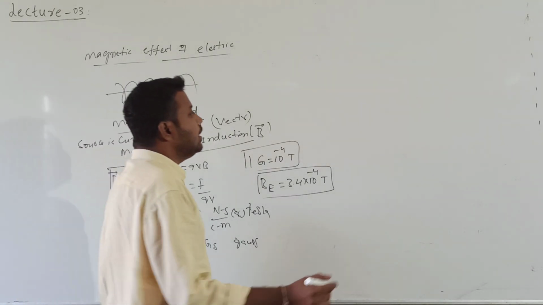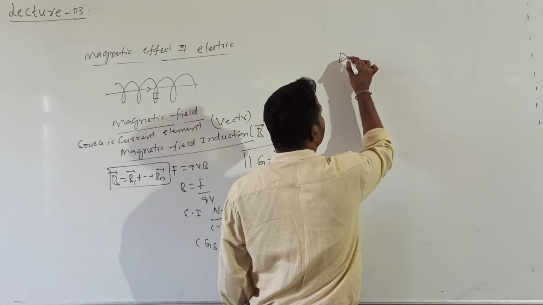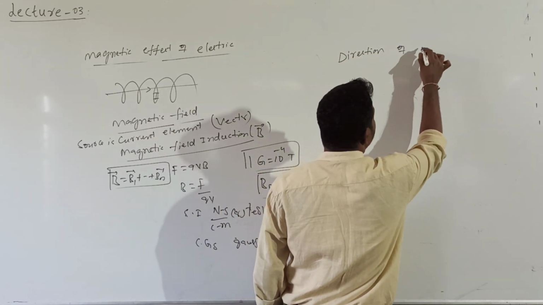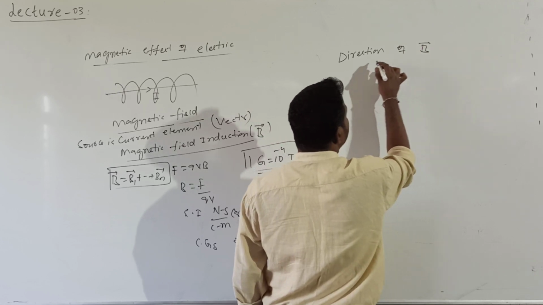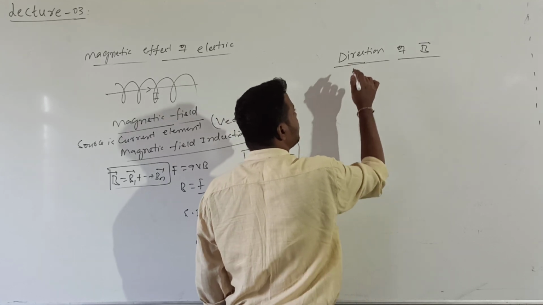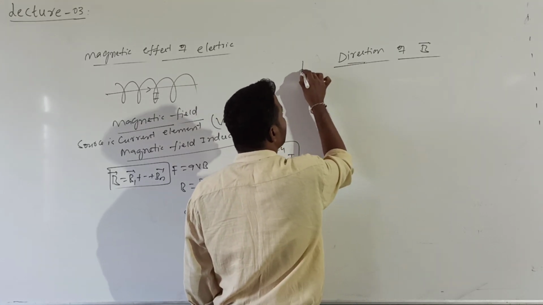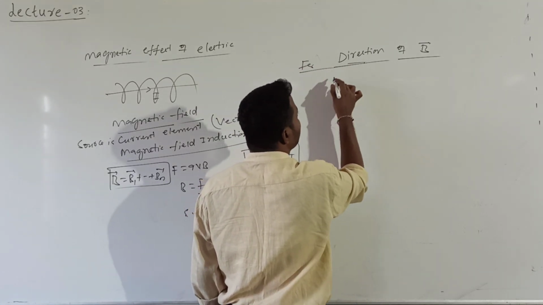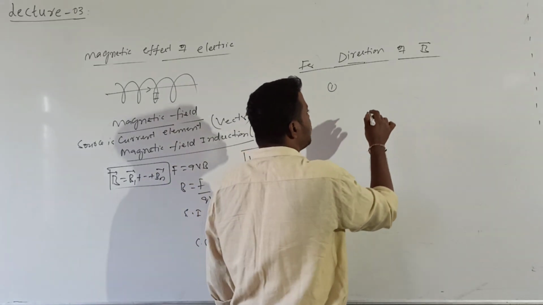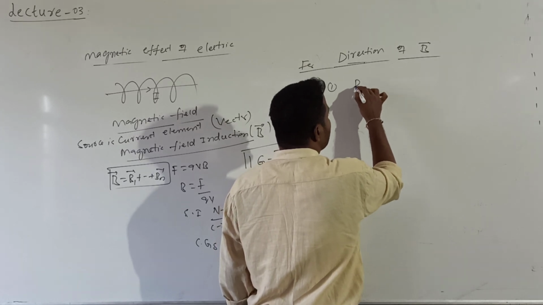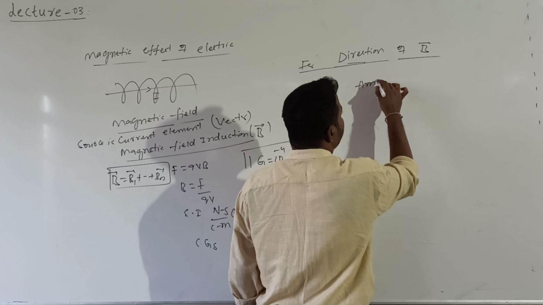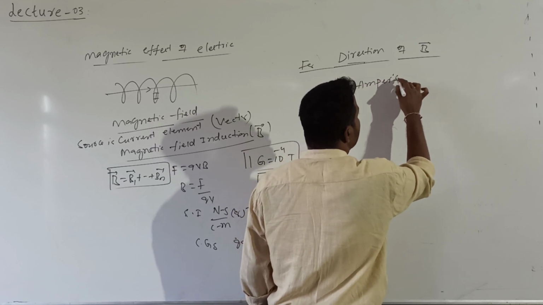For finding the direction of B bar, what is B bar's name? Magnetic field induction by the current carrying conductor. For finding the direction of B bar, we have four laws. One is Ampere's right hand thumb rule.